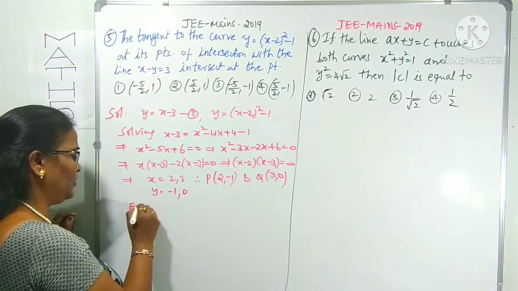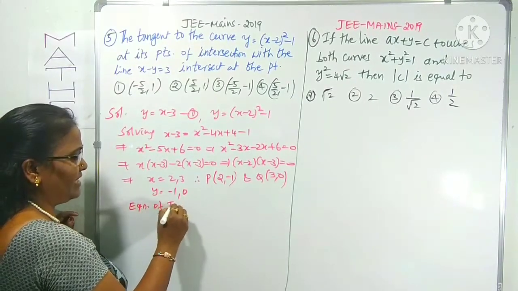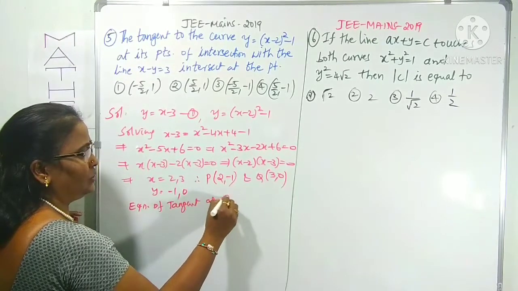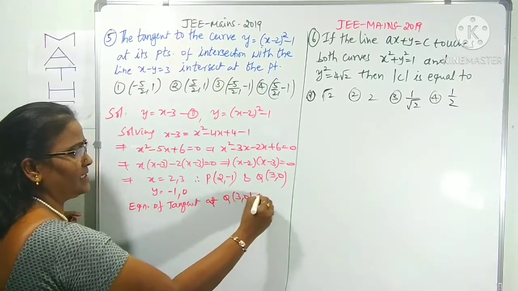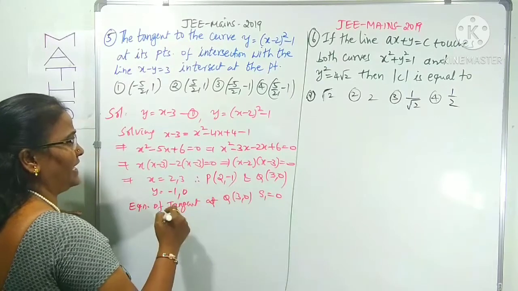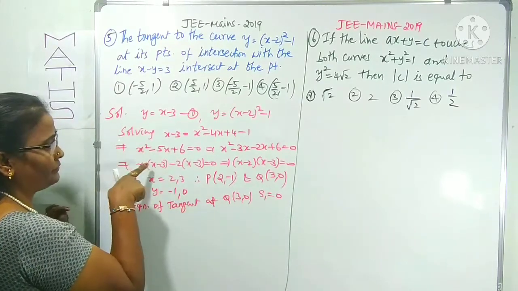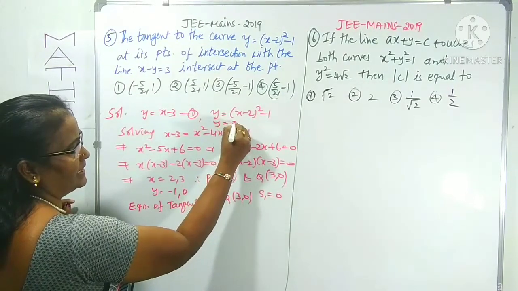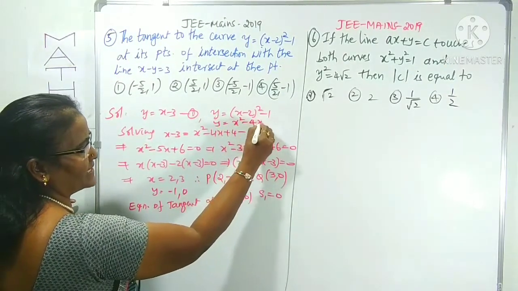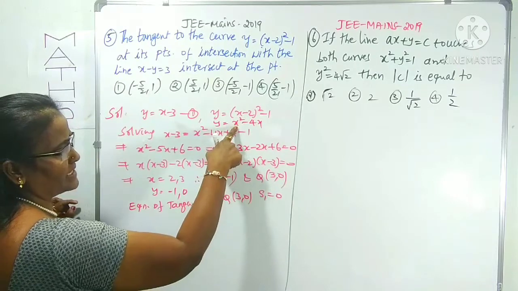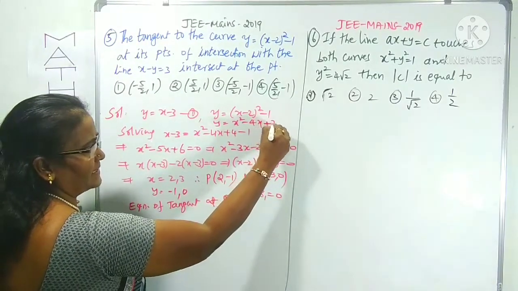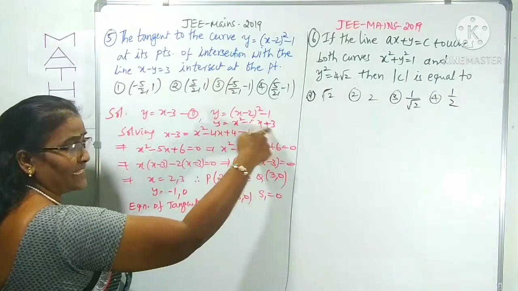What is that? We will find out. I am finding the equation of tangent at Q, 3 comma 0, which is the S1 equals 0 form. We can expand this: y = x² − 4x + 4 − 3, which is x² − 4x + 3.